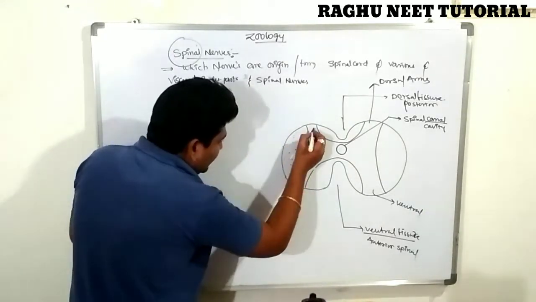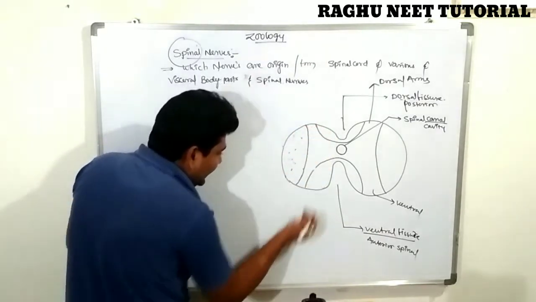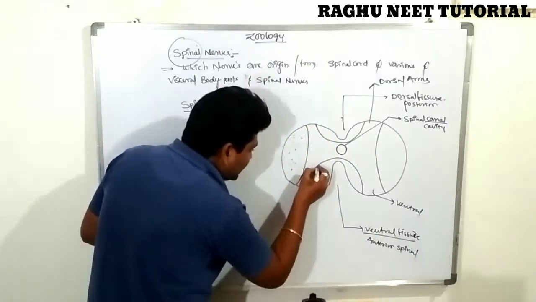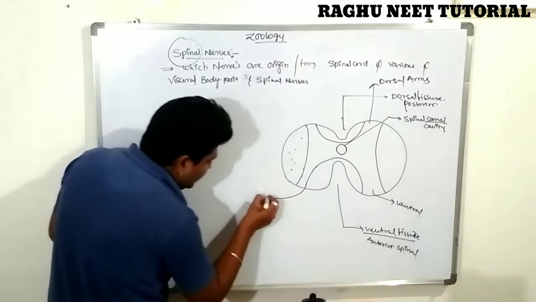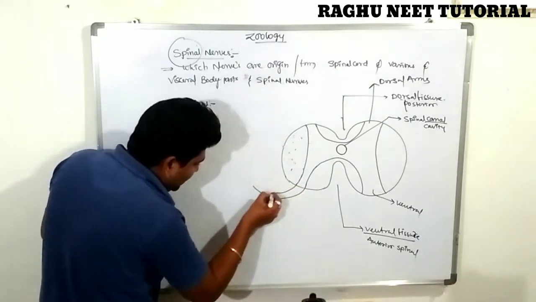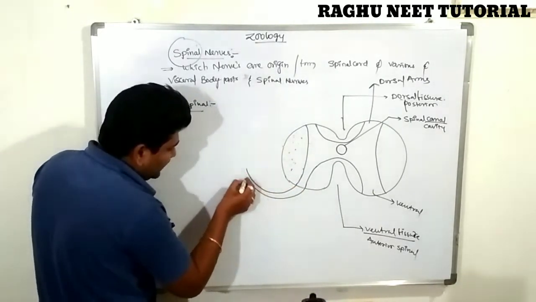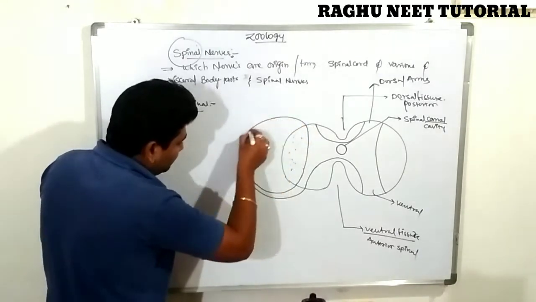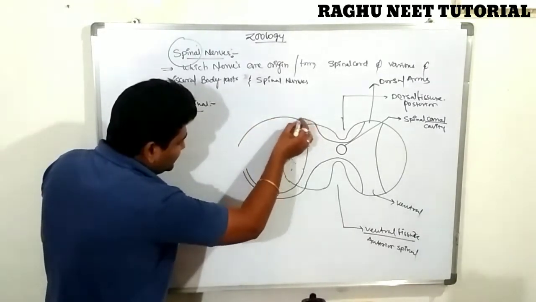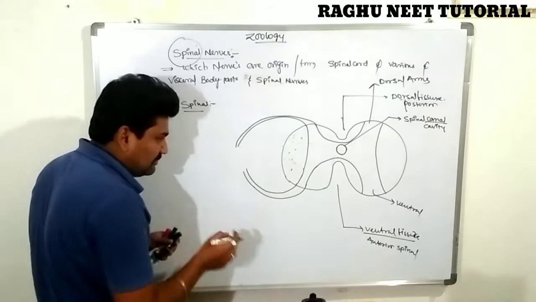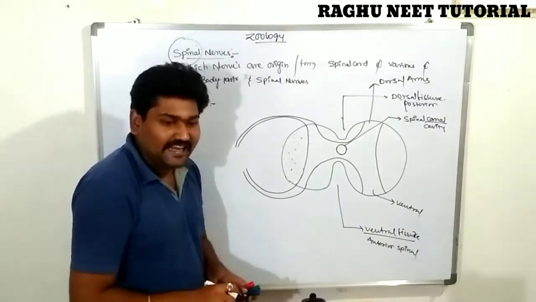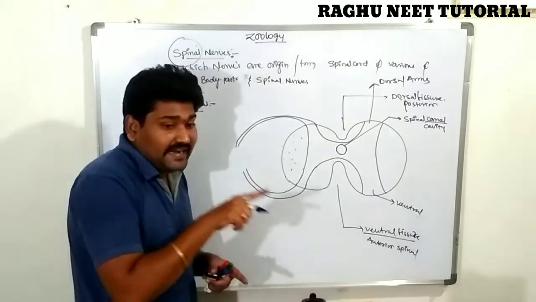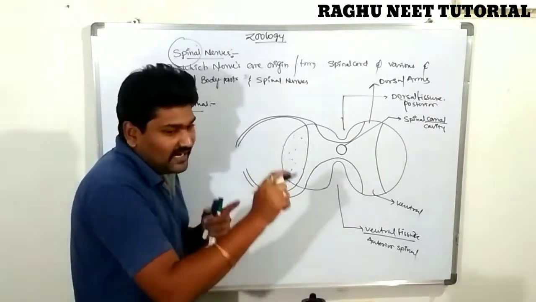The dorsal and ventral arms come out, or rather extend. The ventral arm and the dorsal arm both extend. They come out of the side of the spinal region, out of the spinal cord, or rather the vertebral column.